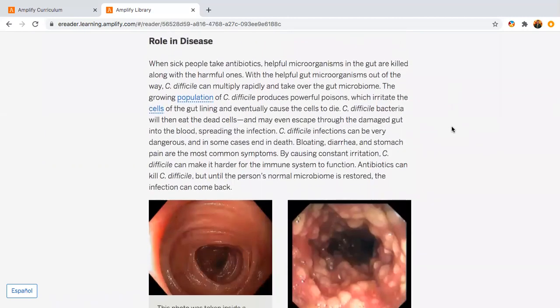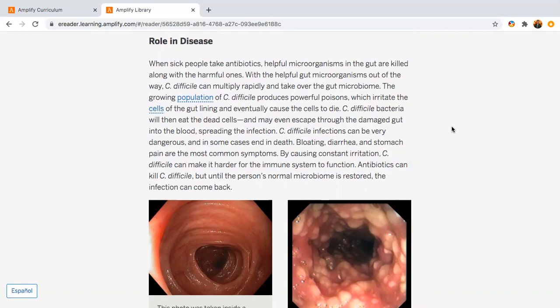Role in disease. When sick people take antibiotics, helpful microorganisms in the gut are killed along with the harmful ones. With the helpful gut microorganisms out of the way, C. difficile can multiply rapidly and take over the gut microbiome. The growing population of C. difficile produces powerful poisons which irritate the cells of the gut lining and eventually cause the cells to die. C. difficile bacteria will then eat the dead cells and may even escape through the damaged gut into the blood.